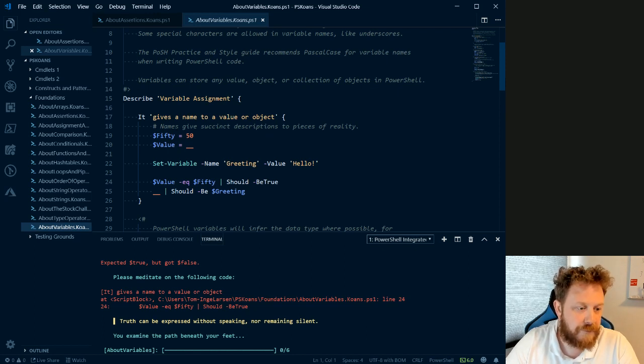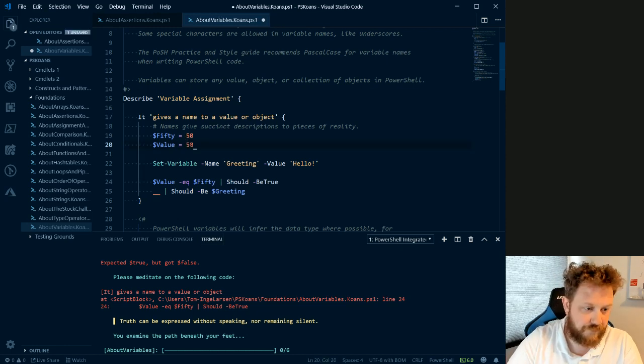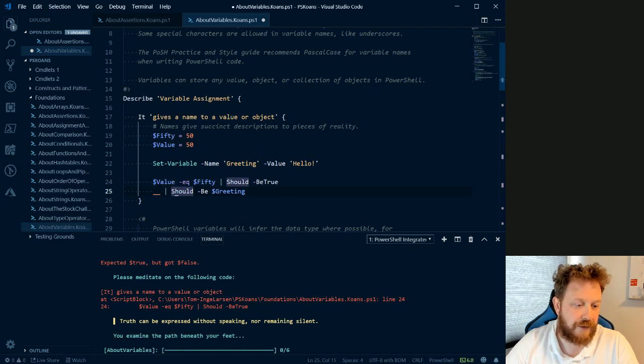So here we have a variable called 50, which is 50, and a value which is blank. And then we set a variable called greeting to the value hello, containing the value hello. And here we have value equals 50 should be true. So we could put 50 here, I guess. And here we have something that should be greeting. And the variable greeting has a value of hello. So we can just copy that. So then hello should be greeting.